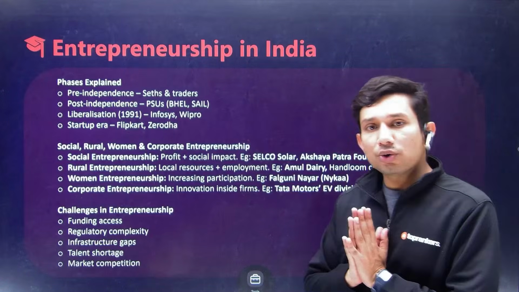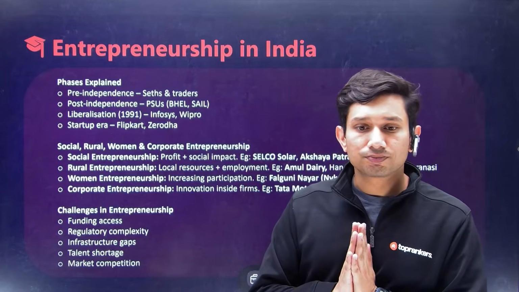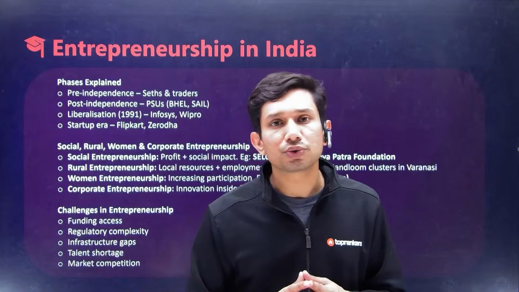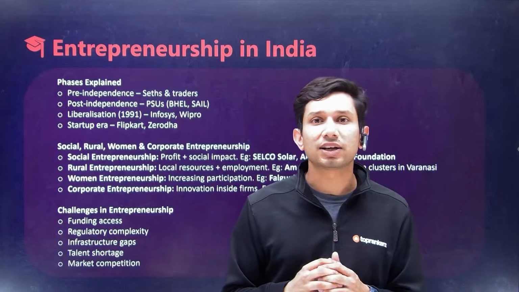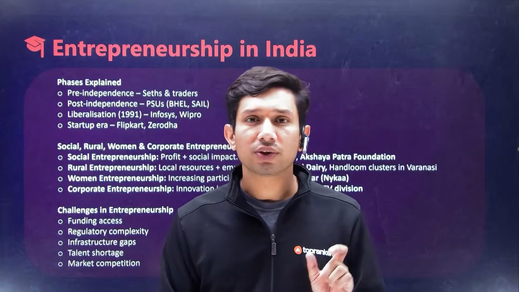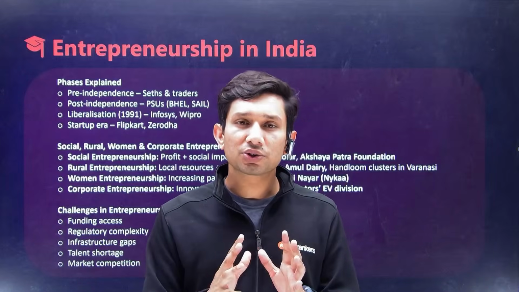Now let's talk about entrepreneurship and the phases in which it has come around in India, and different kinds of entrepreneurship. This slide is particularly useful for you in case you want to understand definitions and have a clear-cut demarcation of the exact difference, because all of these will at some point of time merge and feel the same.